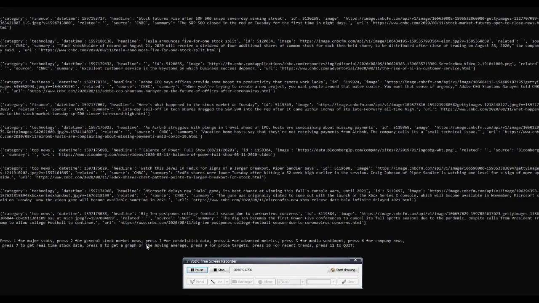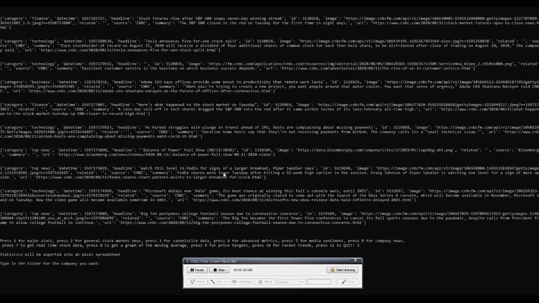Okay, let's move on to the third one, which gives you candlestick data. And all candlestick data is, it tells you movements in the securities of the stock data. Okay, let's type in 3 and see what happens. Okay, so again, statistics will be exported into an Excel spreadsheet. And let's type the ticker of a company you want.